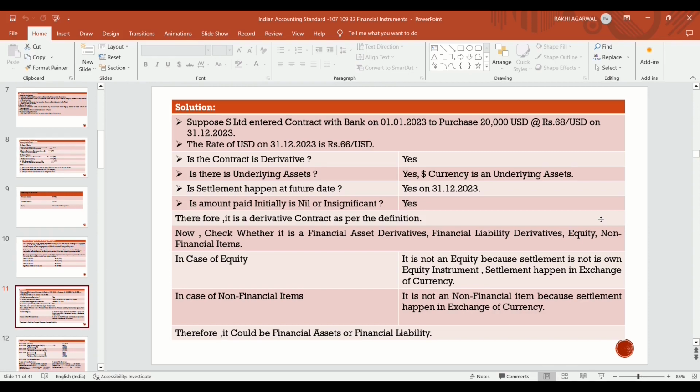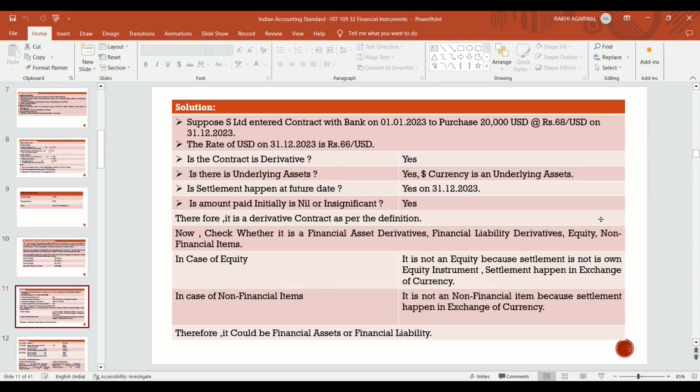Because in case of a non-financial item, there is a physical delivery of goods, but in this case there is no physical delivery of goods. There is an exchange of currency, that is, in one part there is an obligation to deliver cash, and in another part there is a right to receive cash. So in exchange of both the currencies, it does not satisfy the condition related to non-financial item. So it is not a non-financial item because settlement happens in exchange of currency.